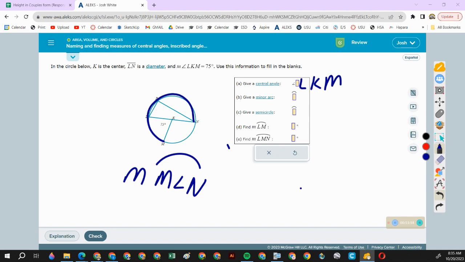How would you calculate that arc size? Good, yeah. So this piece is 180, and this piece is 75, so it would just be 75 plus 180, which I believe is 255.